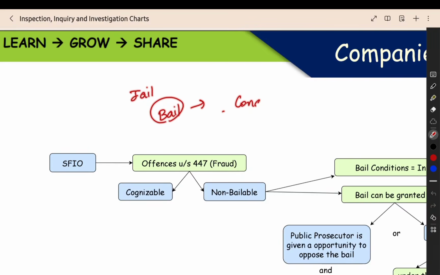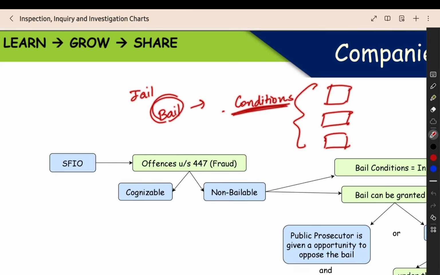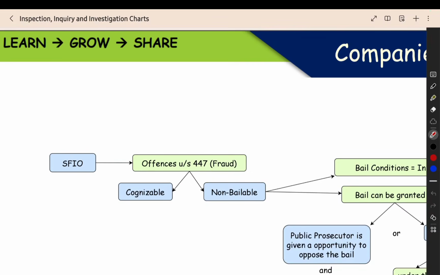They will give you certain conditions. Like you should stay within the city limit only. When you are going out of the city limit, you have to inform the police station. You have to appear in court whenever they summon you, and give your attendance. When the police want to investigate you, you have to be available. Everything will be given as a condition. All the conditions will be attached to the bail, and they will leave you on bail. You can be outside the jail, but you have to follow all these conditions. That is the meaning of bail.